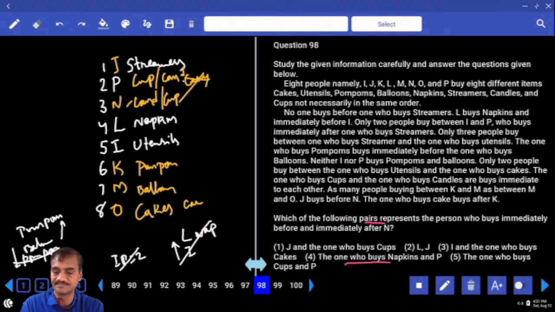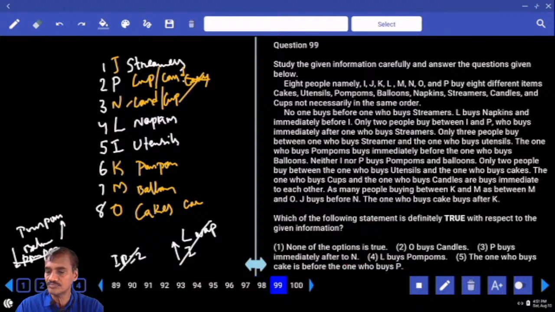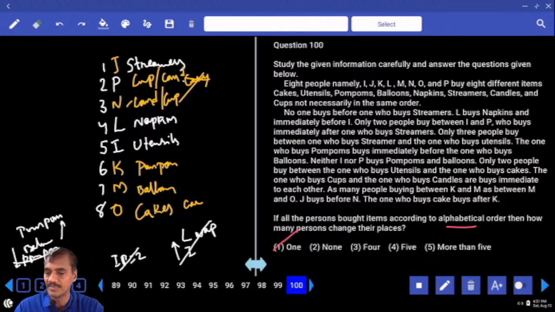Then 99. Which of the following is definitely true? O buys candles, that is false. P buys immediately after N, that is again false. L buys pom-poms, false. And the one who buys cake is before the one who buys P, that's again false. Then what is your answer here? None of them is true. Choice 1, 99.